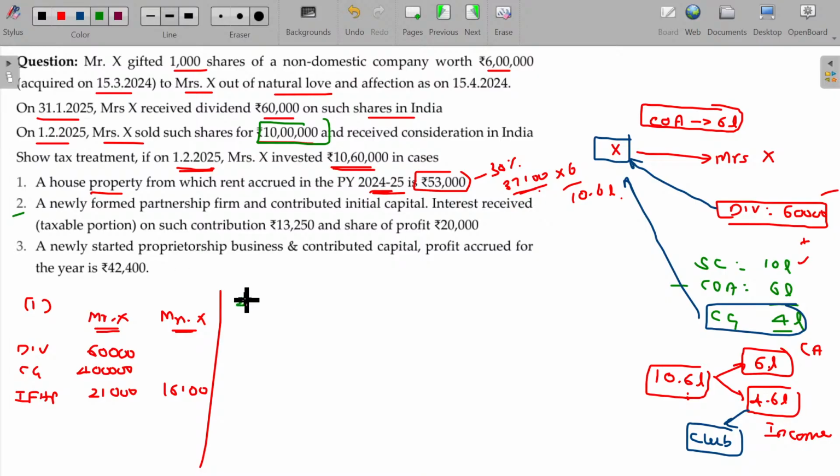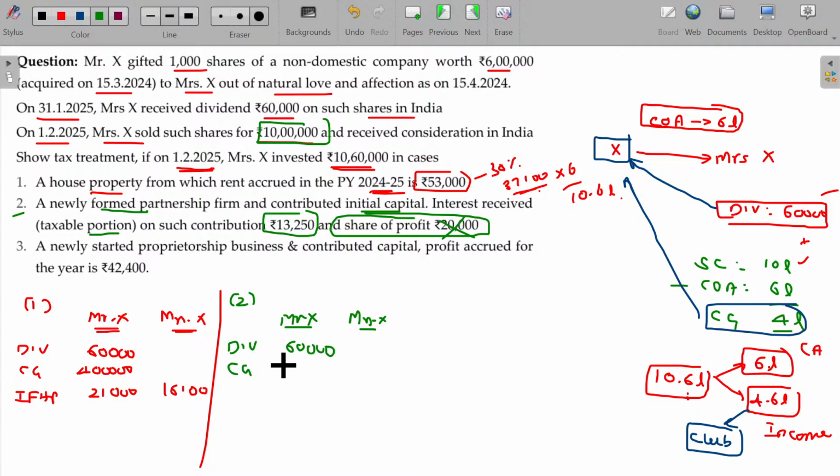Scenario 2. A newly formed partnership firm, where she contributed initial capital. The taxable interest received on such contribution is 13,250 and the share of profit is 20,000 rupees. The share of profit from a partnership firm is not taxable. Only the interest component is going to be taxable. In this case, Mr. X, Mrs. X: dividend will be taxable only in the hands of Mr. X. Capital gain is taxable only in the hands of Mr. X. And interest from the partnership firm.